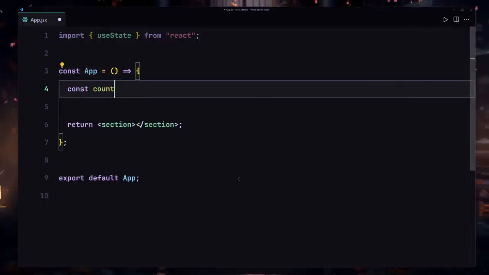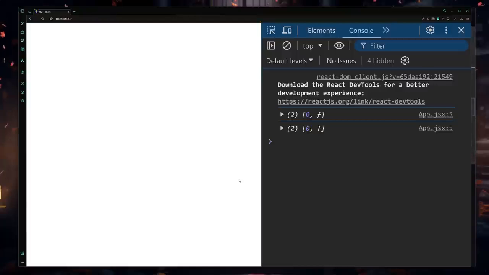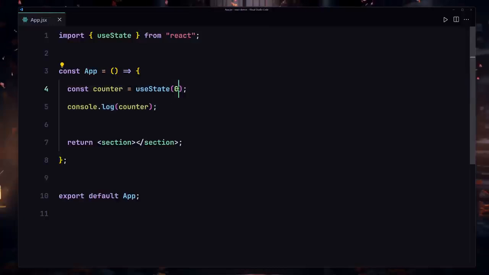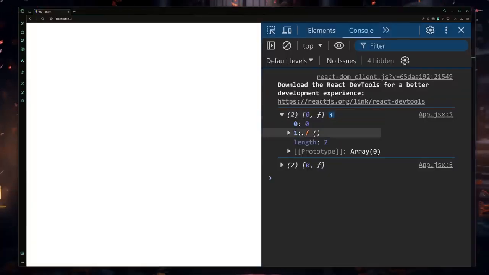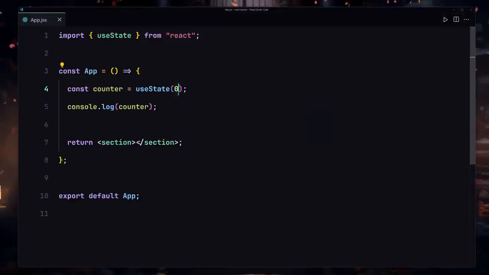So I'm going to be using const counter, and that's going to be equal to the useState, and the initial value will be set to 0. Okay, and now I'm going to just log this counter to the console. So if I save my file, here you can see we are now getting two things. The first thing that we are getting is the initial value which we specified inside this useState right here. And the second thing that we are getting is a function which allows us to change this initial value.